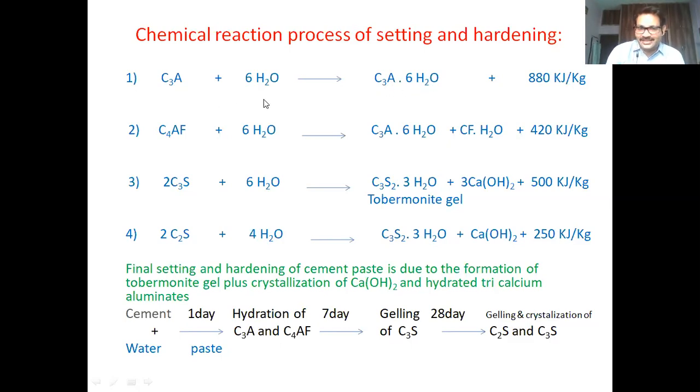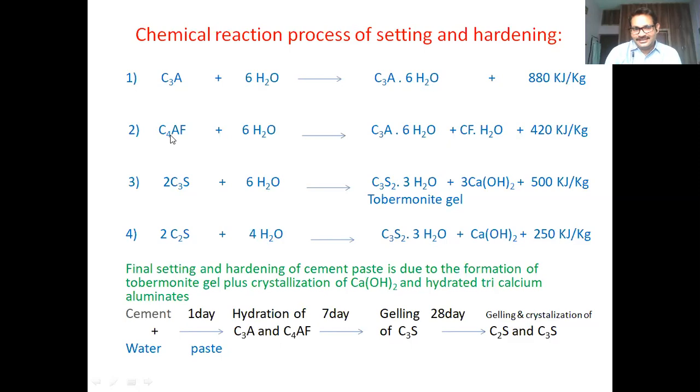This reaction is exothermic, and a high amount of heat will be liberated. Here we can see that 880 kilojoules per kg of heat will be produced with this reaction. It takes only a short time. That's why the initial strength, when the cement mortar is applied to aggregates, we normally get from this C3A constituent.